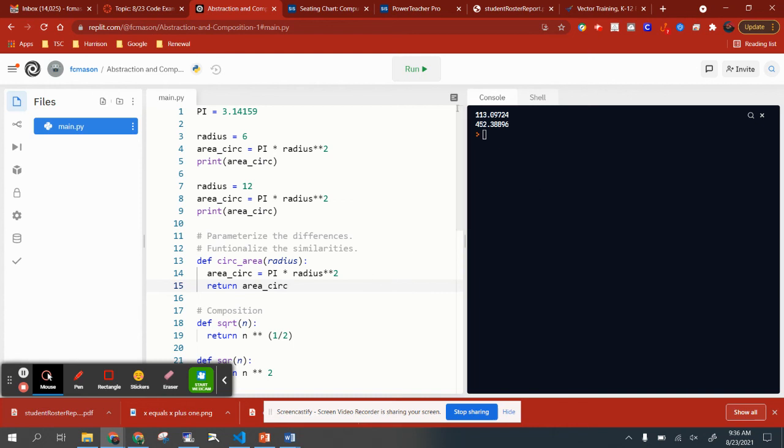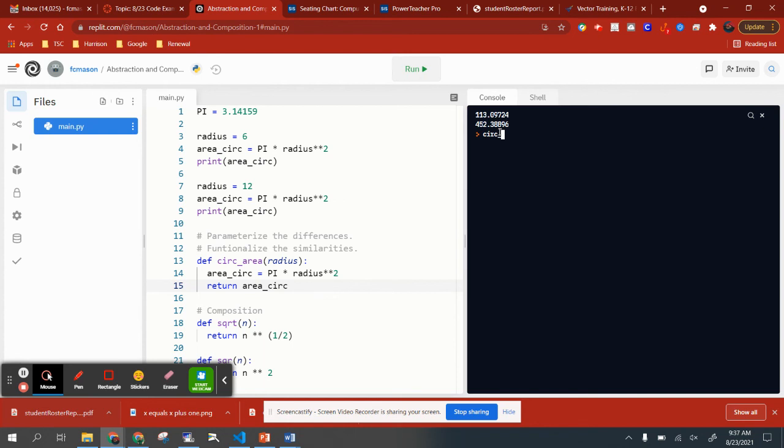Okay, let's actually run this now. Remember that. Did I type something in wrong? Yeah, circ area, not area circ. Circ area is the name of the function. Oh, area circ is, sorry, that's kind of my fault because I didn't choose variables very carefully. They're too close to one another, but it is area circ. So let's run. Remember that Python doesn't just automatically know what you've done in the code editor until you hit the run button. Okay, and then just to make sure how it is that functions get used, that circ area function has not been used yet. Well, how do you use it? And again, the official name of this, the name I'll usually use, is call.